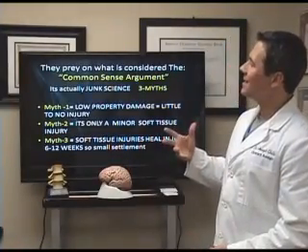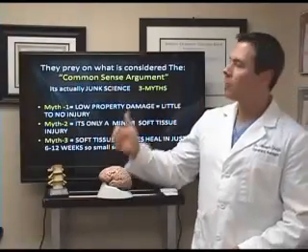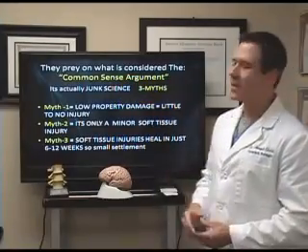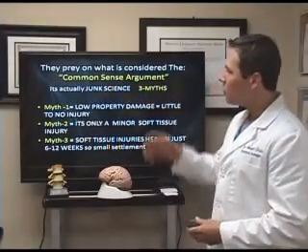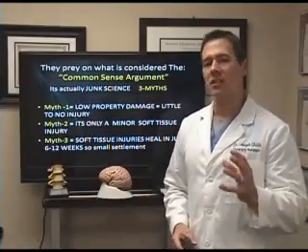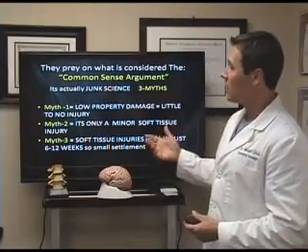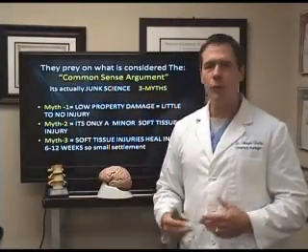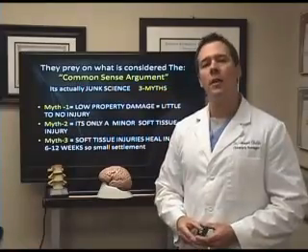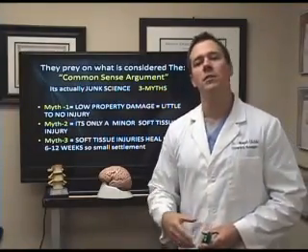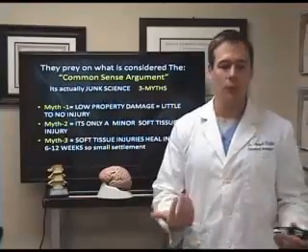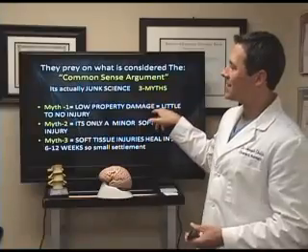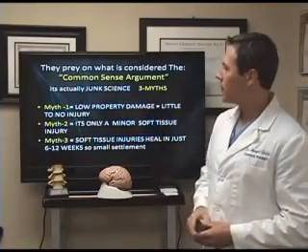Now, what happens is the adjusters from the insurance companies prey on what's considered the common sense argument. And really the common sense argument is what we call junk science. It's myth. Okay, but they use it. Myth number one is if there's low property damage, there can be little to no injury. We all know that that's not true. I mean, I don't call the auto body shop to find out how much damage the car has had to figure out what I need to do to the patient. Okay, there's plenty of research. I could do a whole video on how low property damage has no correlation to injury. Okay, that's myth number one.